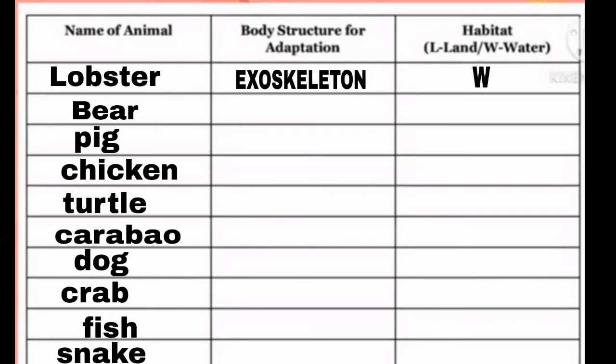Sa unang column, isusulat lamang ang pangalan ng animal sa bawat bilang. Sa ikalawang column naman ay ang body structures na ginagamit nito for adaptation. At sa pangatlong column naman ay tutukuyin mo kung saan habitat ito nabibilang. Isulat lamang ang L kung sa land at W naman kung ito ay sa water.